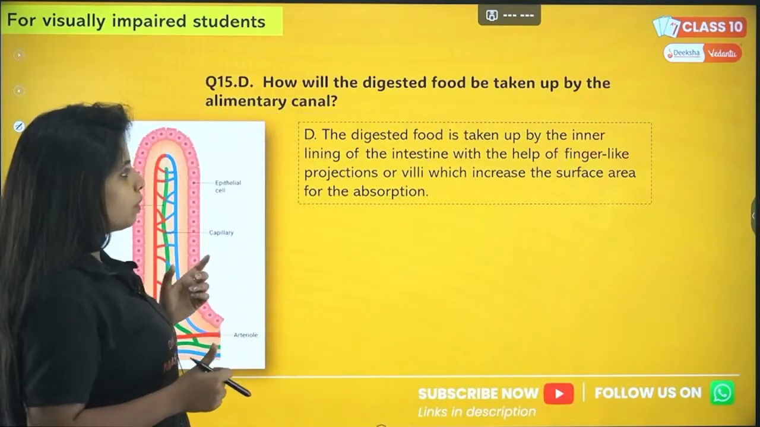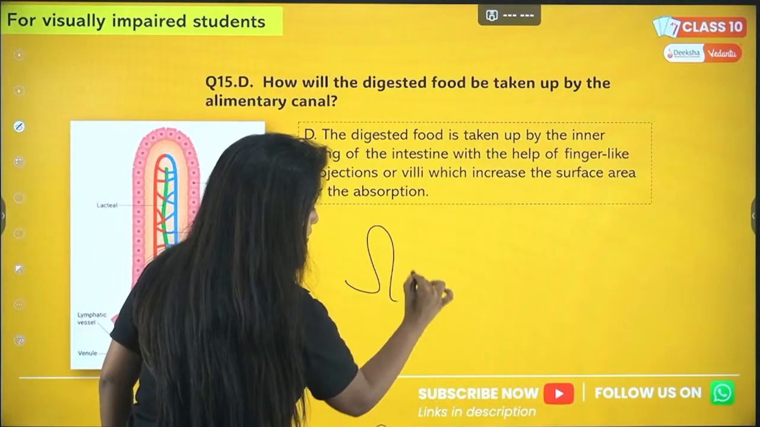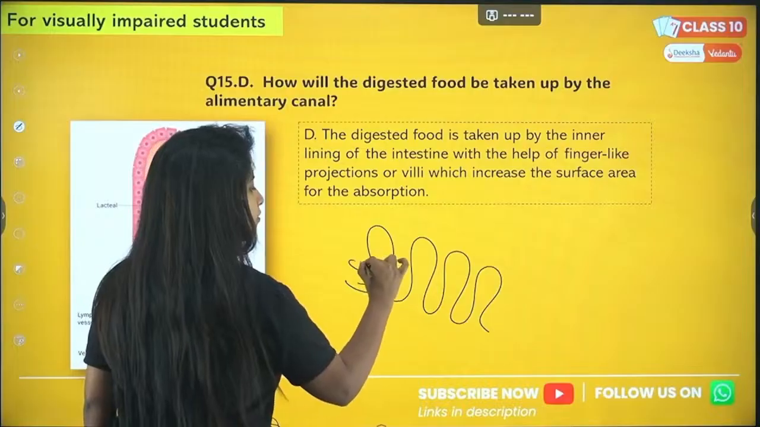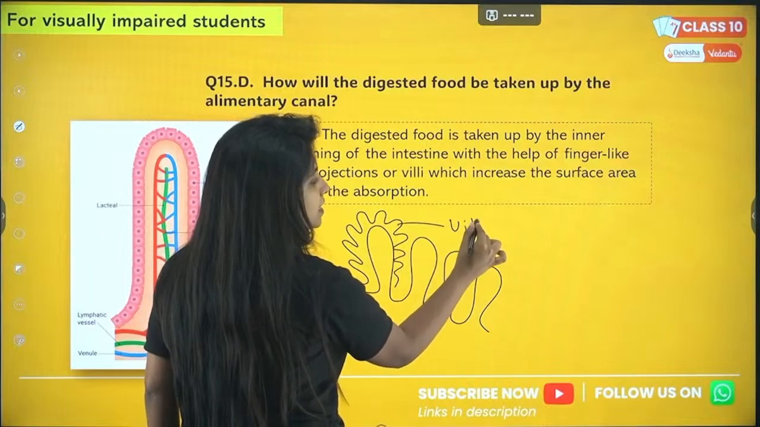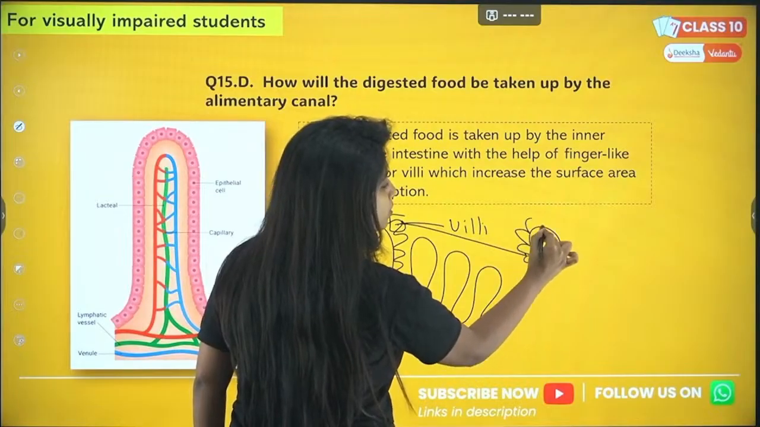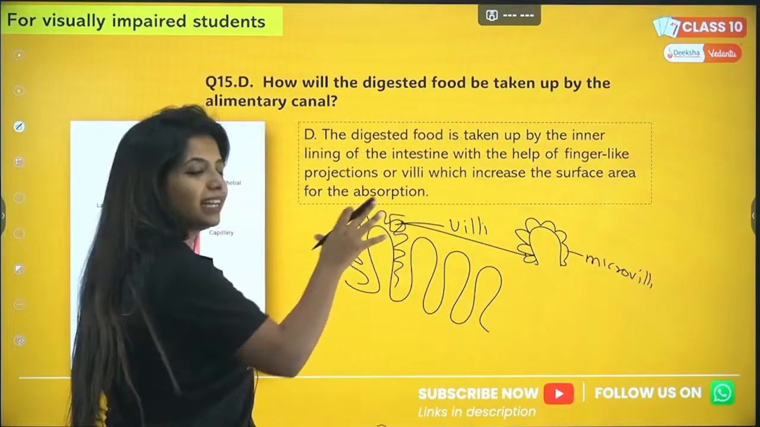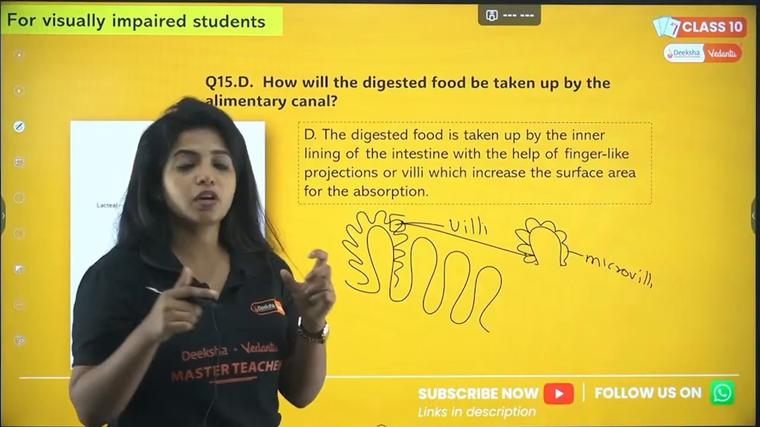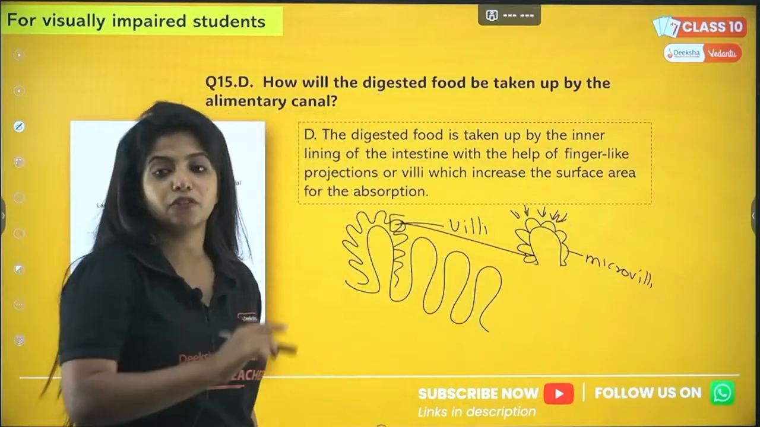My dear children, always remember the inner lining of the intestine. If you go inside the intestine, there are folds present. Now, what if I tell you in these folds you also have multiple folded structures like this? Yes, these are called villi. And what if I tell you that these folded structures have other folded structures, known as microvilli? Why do you think it's folded? Because you want to absorb the maximum amount of nutrients. It is increasing the surface area.